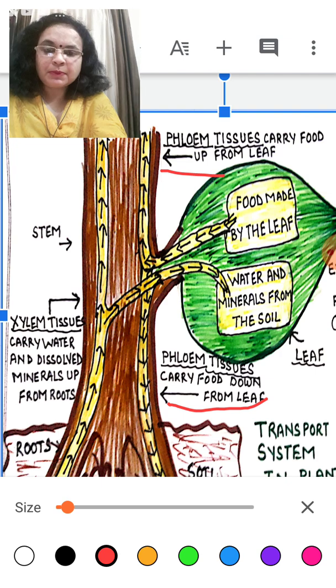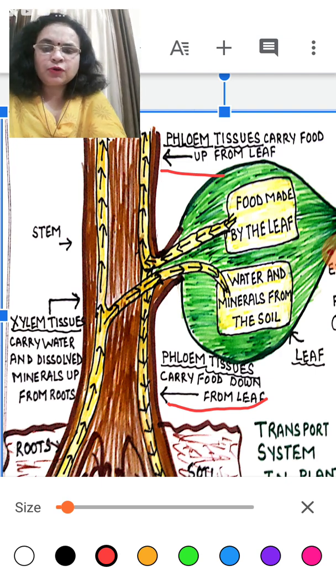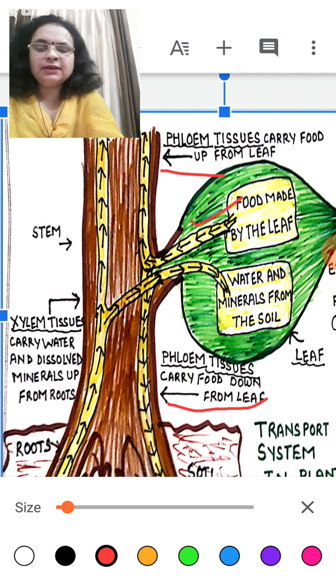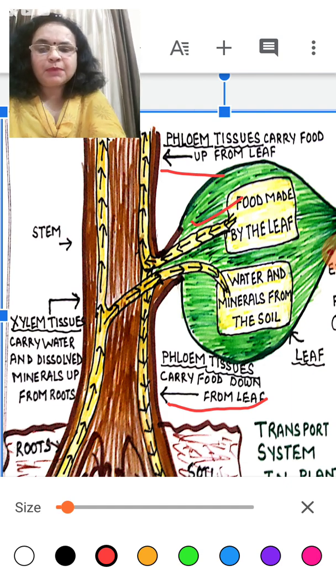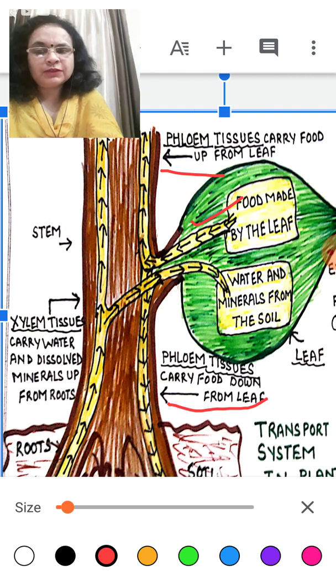Food which is prepared by the process of photosynthesis in the leaf is carried by phloem tissue, through a pipe-like structure, to all parts of the plant, upwards and downwards.